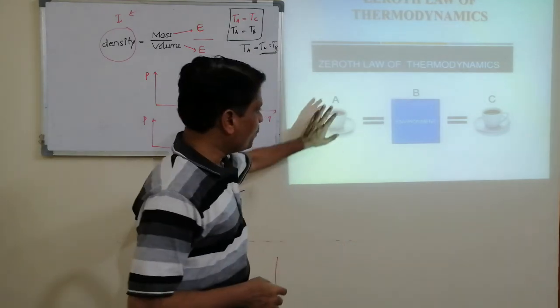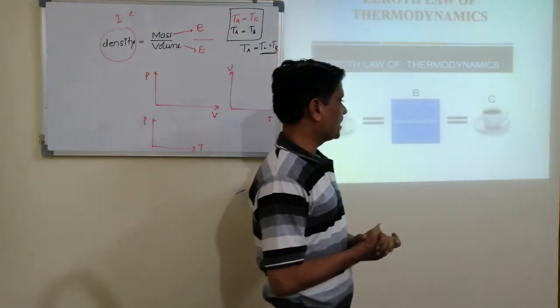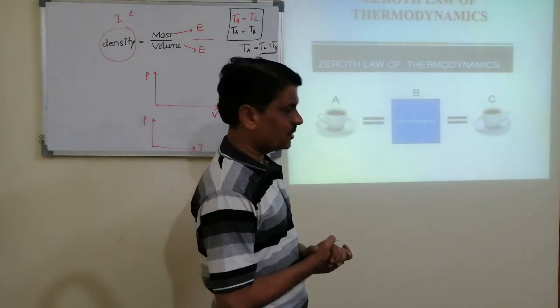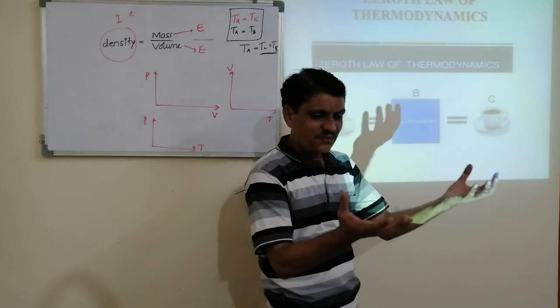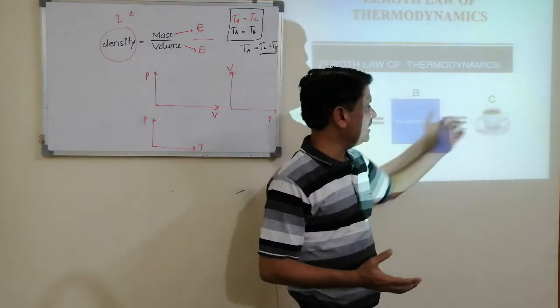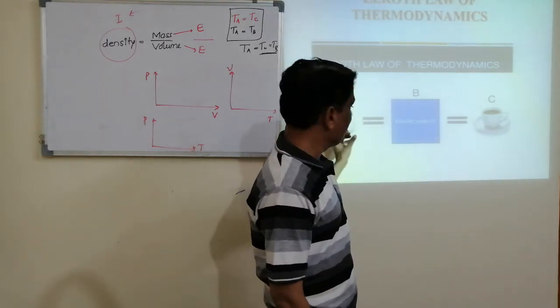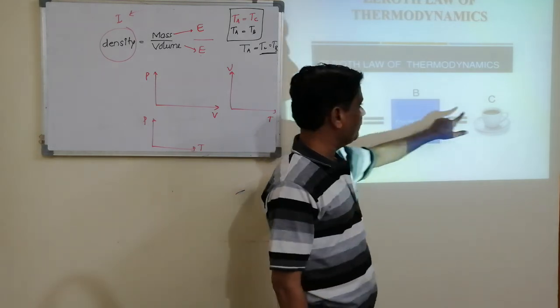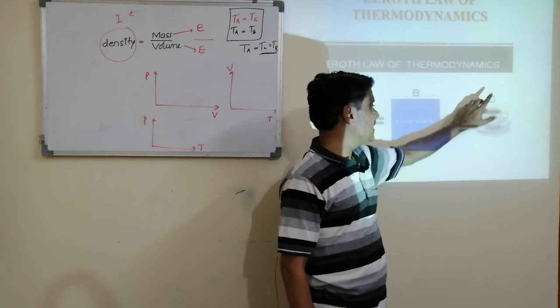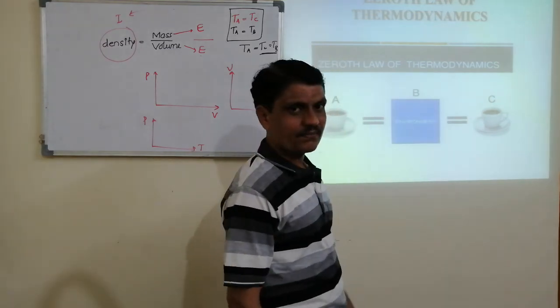Example: suppose we have two different cups, one very hot, another less hot. When we keep them in the environment, A loses heat energy to the environment, and C also loses heat energy to the environment.